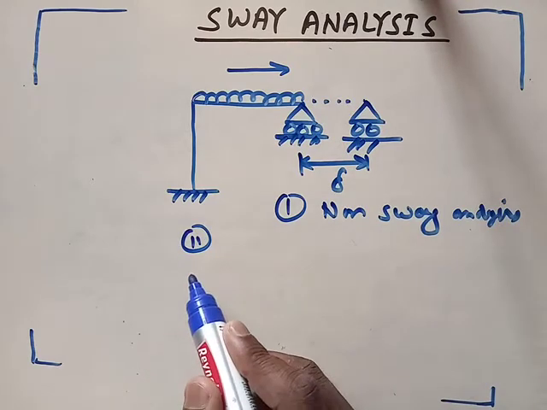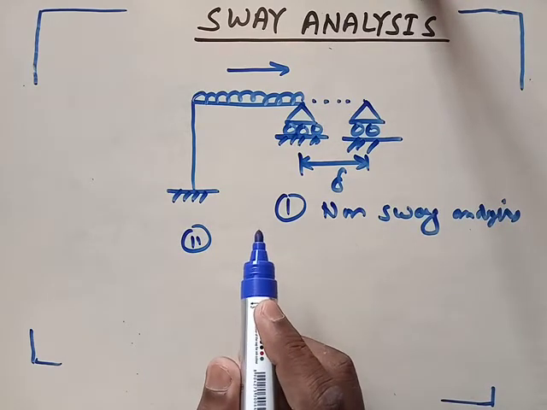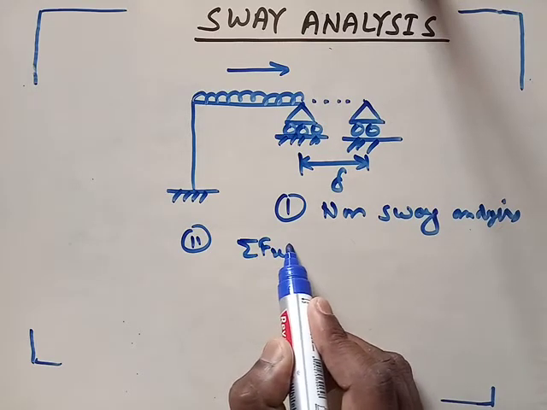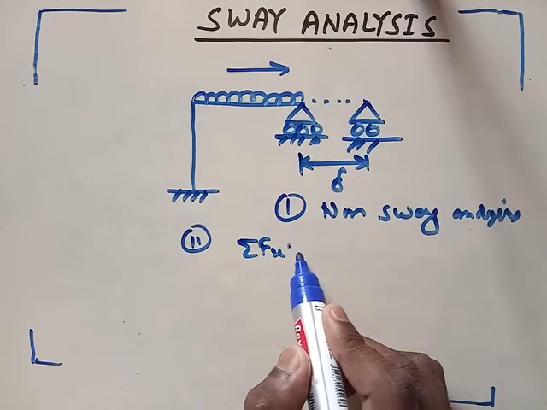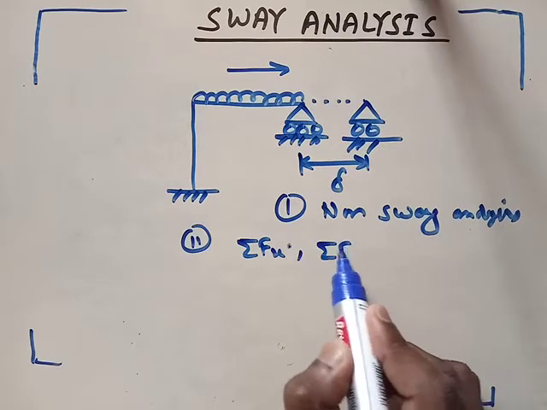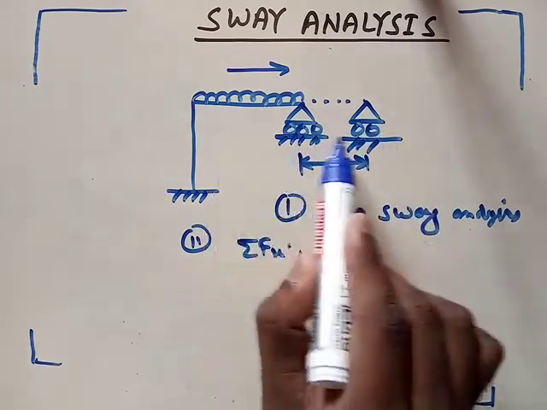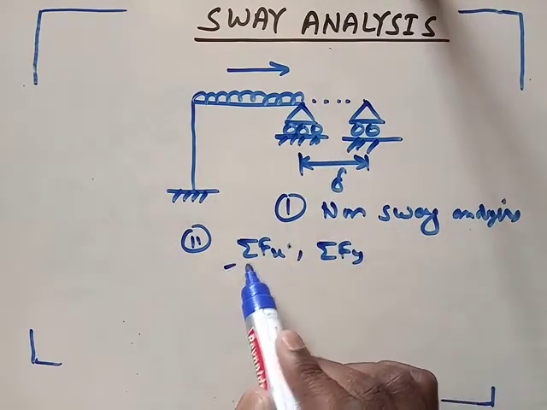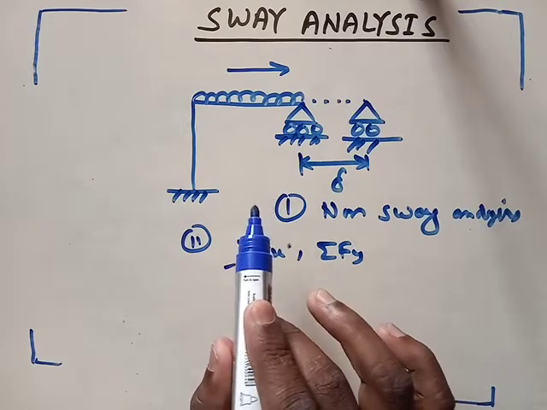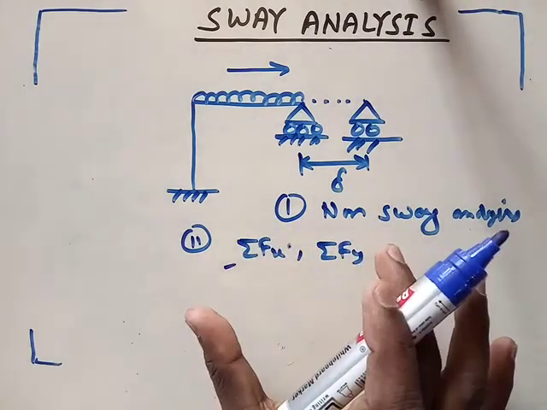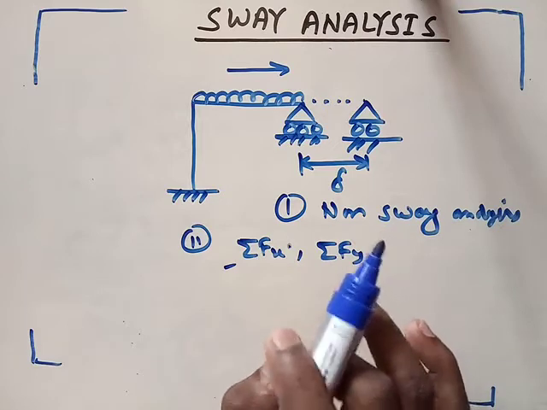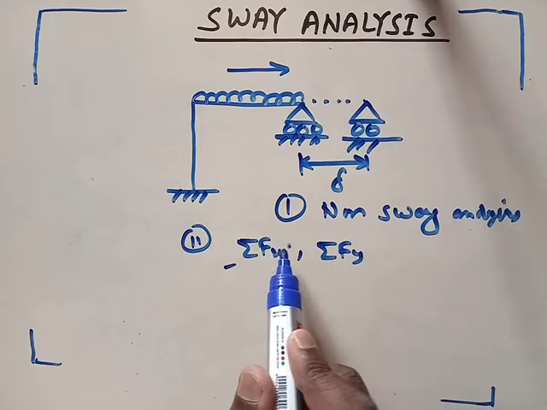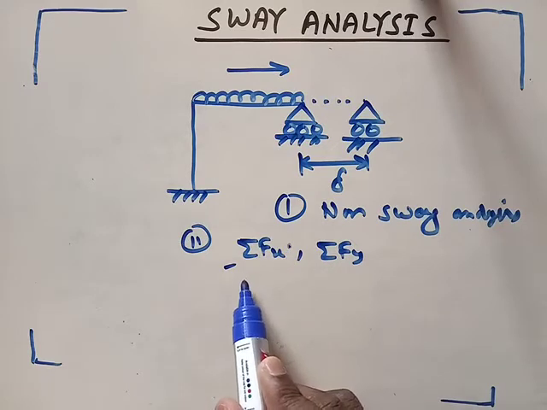The next step: if horizontal displacement is expected, then check sigma Fx, and if vertical deflection is expected, then check sigma Fy. In this case, see here horizontal displacement is expected, so we will check sigma Fx, whether it is 0 or not. If it is 0, there will be no sway. If it is not 0, there will be sway due to this sigma Fx, and the direction of that sway will be in the direction of sigma Fx.